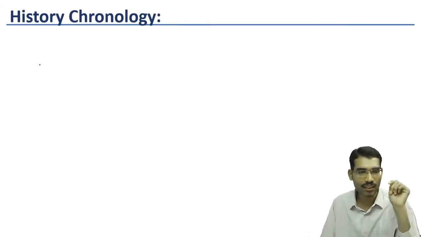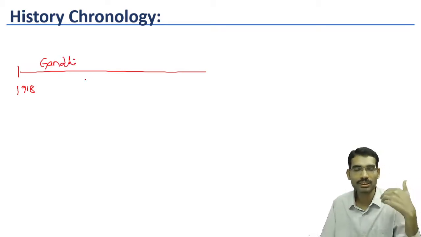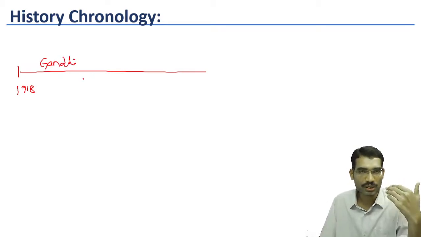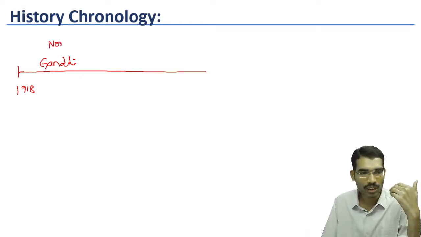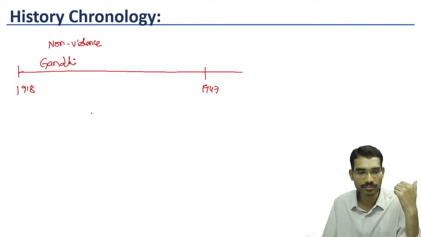After 1918 onwards, we see the Gandhian phase. A leader called Mahatma Gandhi, his original name is Mohandas Karamchand Gandhi, provided leadership. He strongly believed in non-violence, and he led the Indian freedom struggle through peaceful, non-violent ways. Finally, in 1947, we got independence. So this we are calling the freedom struggle phase, the Gandhian phase.